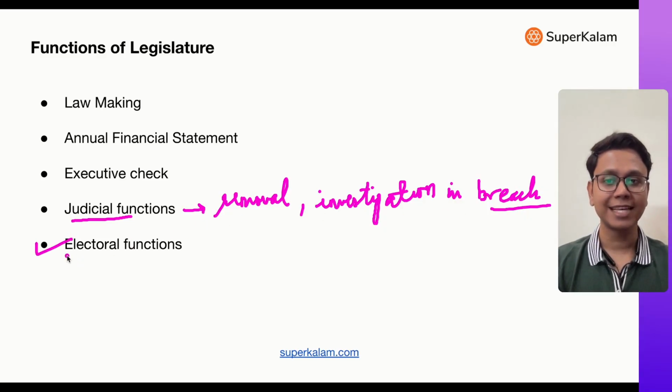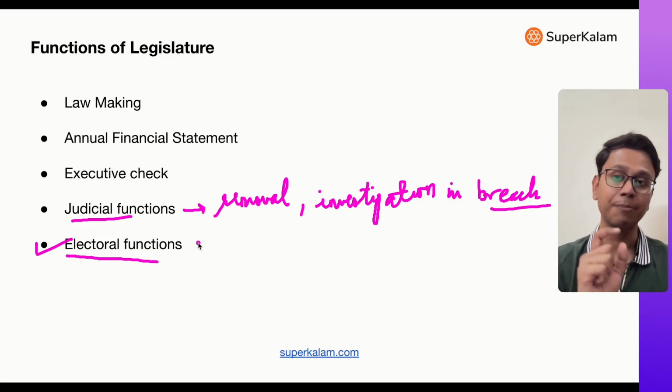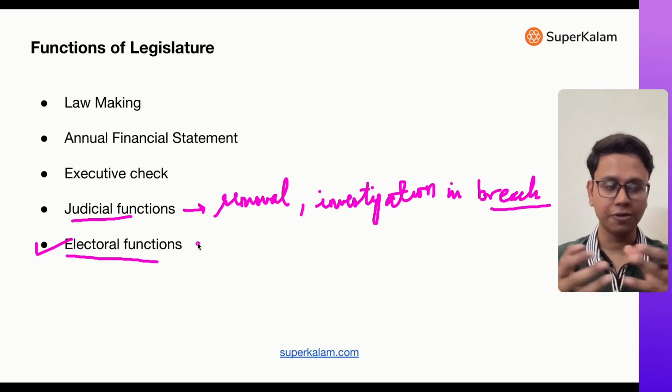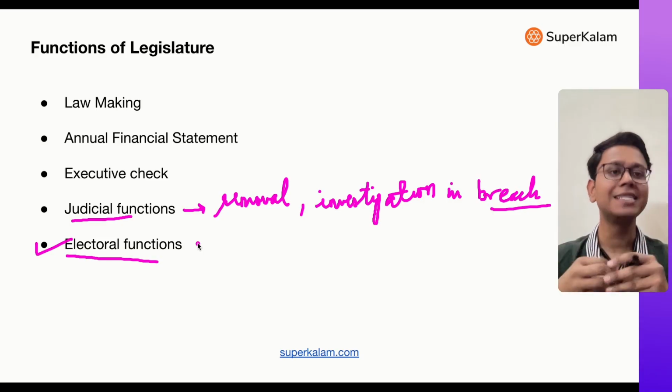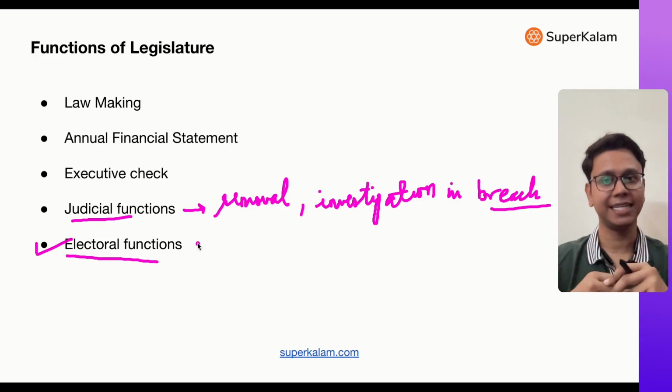You must be knowing that the president and vice president are elected by the members of Parliament. Now there is a different composition of the electoral college for president and vice president, but in both the electoral colleges, MPs are there. So that's why there is an electoral function of the Parliament in India.